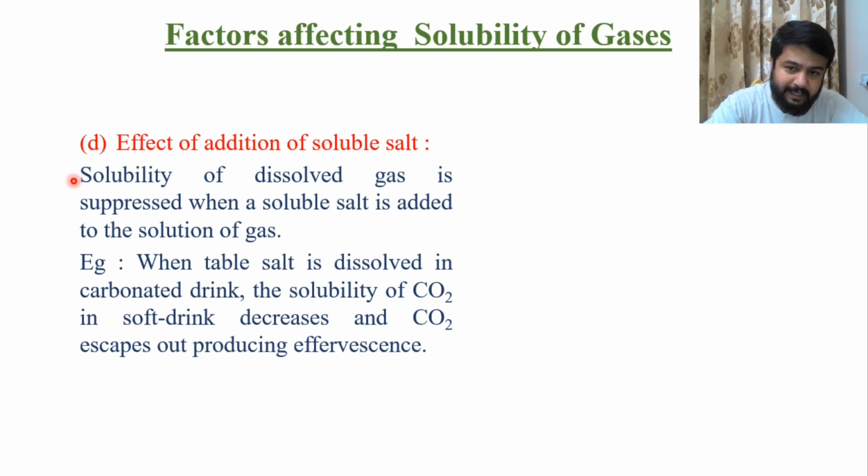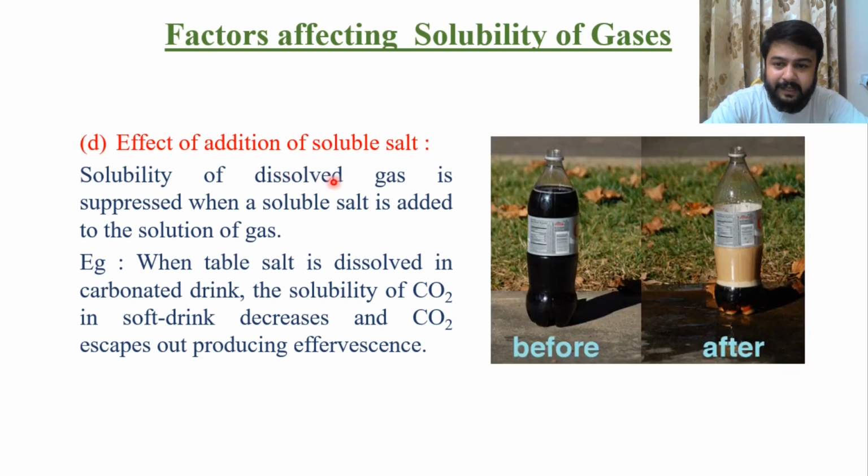So we can conclude that the solubility of a dissolved gas is suppressed when a soluble salt is added to the solution. For example, when table salt is dissolved in any carbonated drink, the solubility of carbon dioxide in the soft drink decreases and the carbon dioxide escapes out, providing the effervescence. You can clearly see there, this is a Coke bottle. If you put some salt in it, the excess amount of gas will move out. You can clearly see bubble formation on this side.